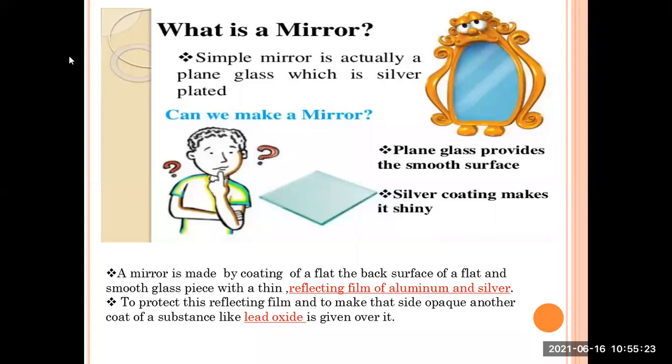To protect this reflecting film and to make that side opaque, another coat of a substance like lead oxide is given over it. The opposite word for opaque is transparent. The glass which we use for drinking water is transparent, while the mirror in front of which we stand is opaque. I hope you understand the word opaque. So all mirrors consist of a thin reflecting film of aluminium and silver and a lead oxide coat which makes it a mirror.